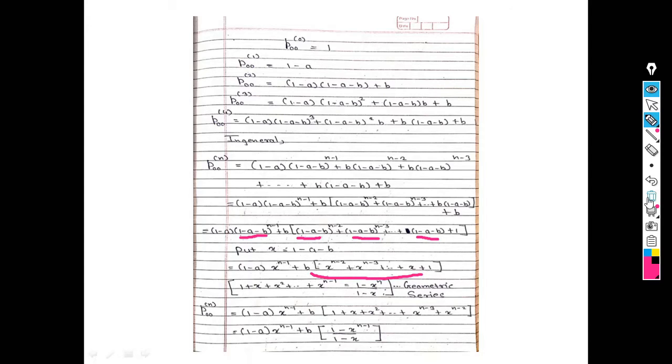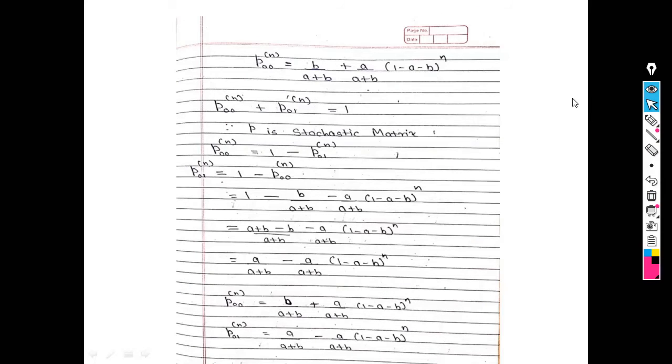Now from the geometric series, how is that answer written? 1 plus x plus x square up to x raised to n minus 1. So the answer is what? 1 minus x raised to n over 1 minus x. So see, I directly write the answer here. So what I get? See here, this step: 1 minus a times x raised to n minus 1 plus b times 1 minus x raised to n minus 1, over 1 minus x.